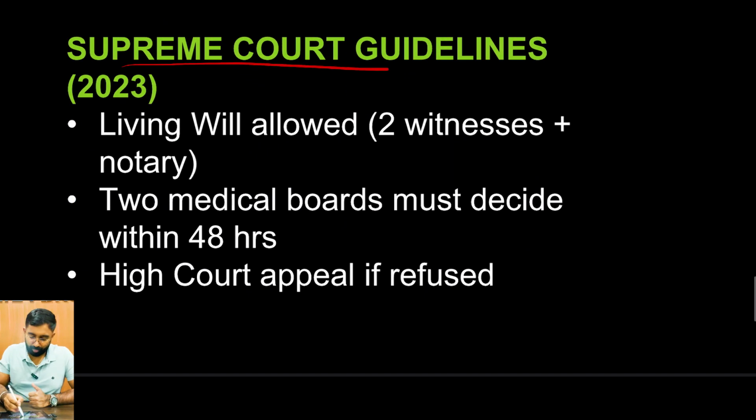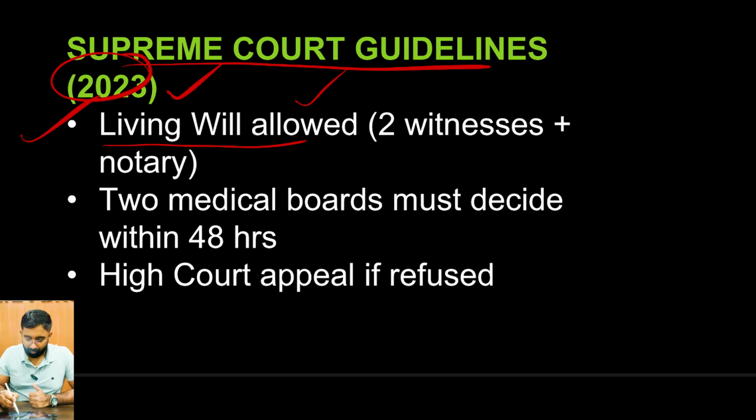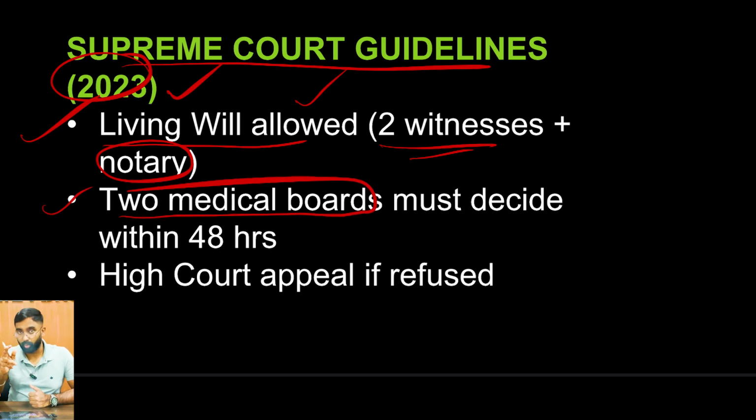So what were the Supreme Court guidelines? Very recently, in 2023, it says that a living will is allowed, provided it has two witnesses and also needs a designated notary. Then two medical boards, not just officers, two medical boards, must decide within 48 hours, confirming that the person is willing to undergo passive euthanasia.